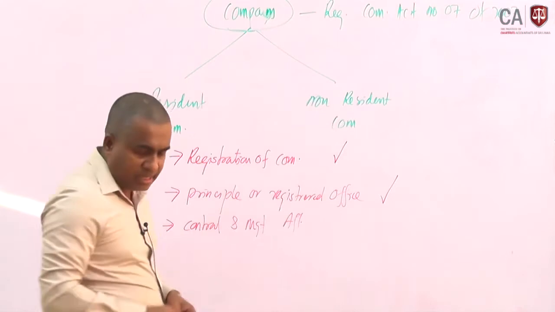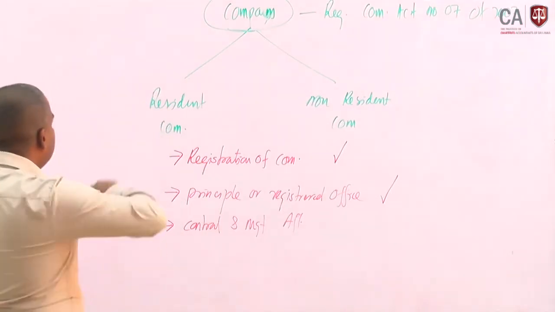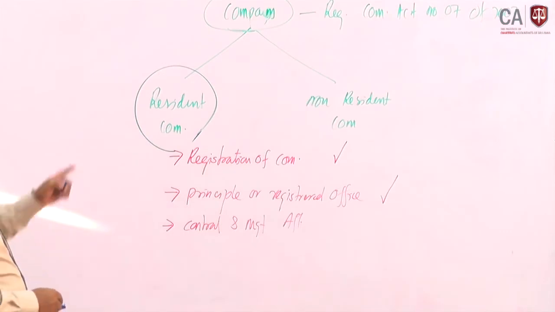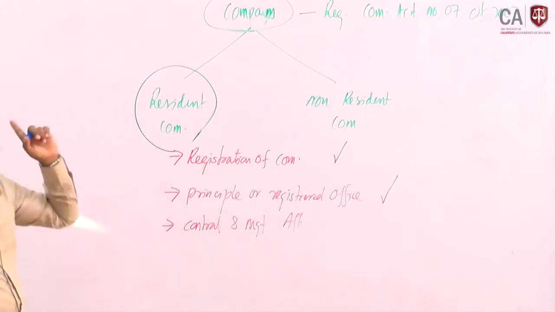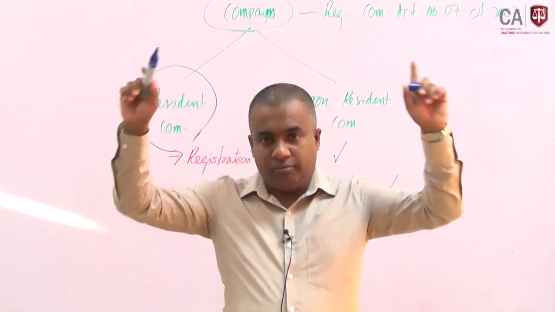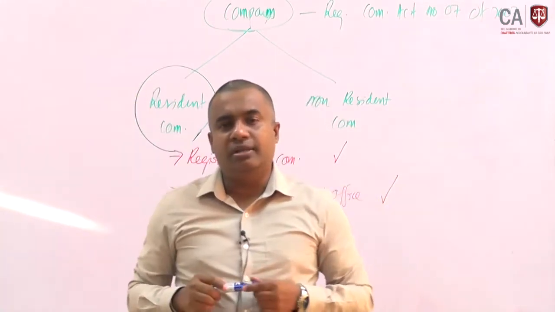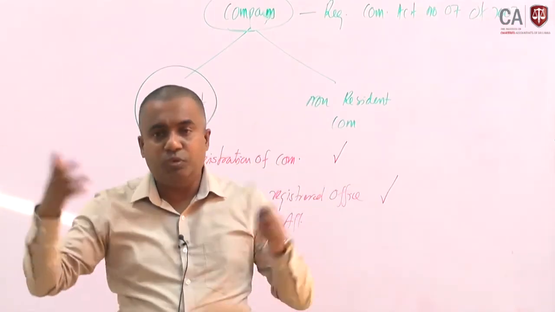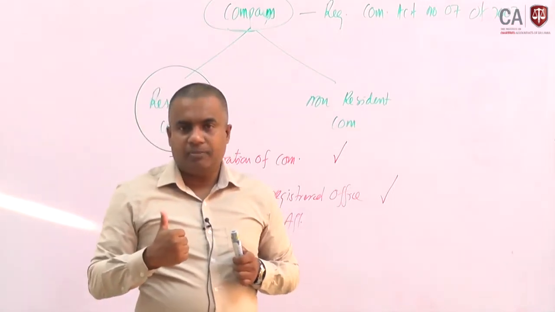If this company is a resident company, what is the important thing? Any income derived in Sri Lanka or outside Sri Lanka, all of it we have to consider for Sri Lankan taxation, wherever it arises.